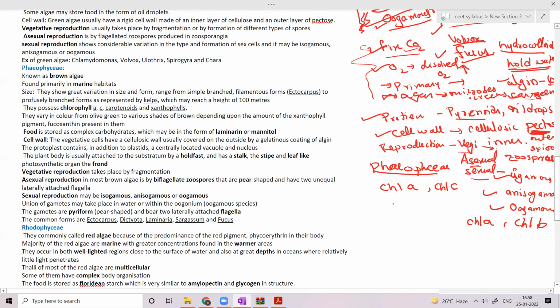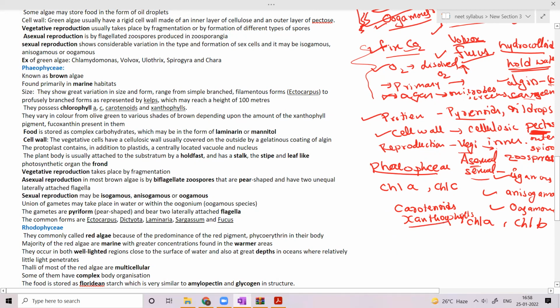Along with chlorophyll a and c, they also have carotenoids and xanthophylls. These are the colored pigments. They vary in color from olive green to various shades of brown, based on the amount of xanthophyll present in them.